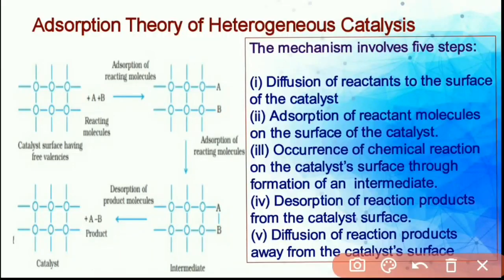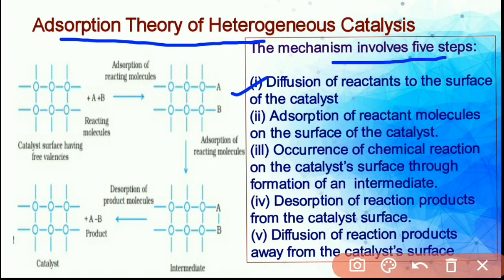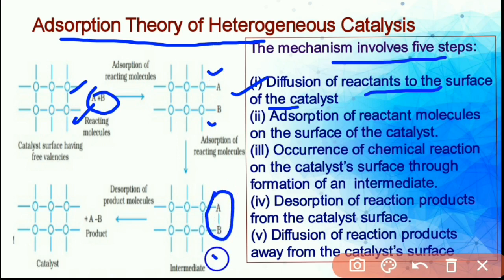Adsorption theory of heterogeneous catalysis. The mechanism involves 5 steps. In the first step, diffusion of reactant molecules to the surface of the catalyst. See the picture. In this picture, free valences are present on the catalyst surface, and these are the reactant molecules. The molecules are adsorbed on the catalyst surface, and after that a chemical reaction occurs and forms an intermediate.